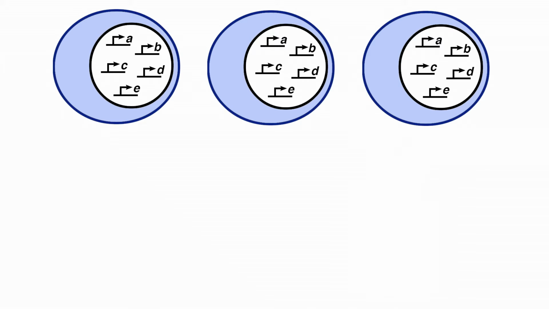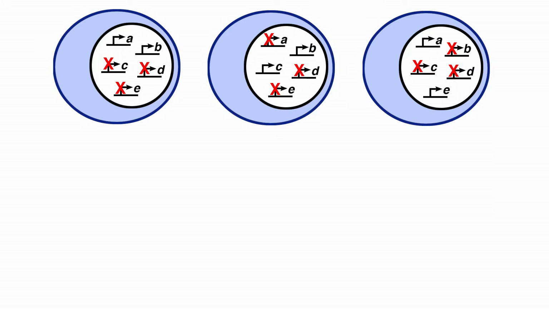What you see here are 3 different cells trying to figure out what they're going to develop into. Represented here are 5 different genes, A through E. Each cell has the same exact DNA, so the same genes are represented here. However, over the course of development, only selected genes will actually be turned on or expressed, meaning mRNA will be produced. When mRNA is produced, then in those selected cells, only proteins from those specific genes will be made.